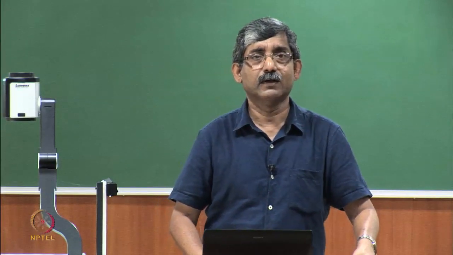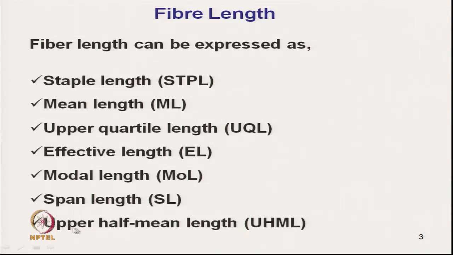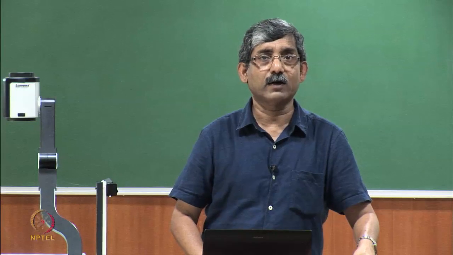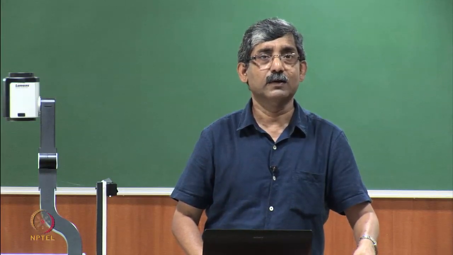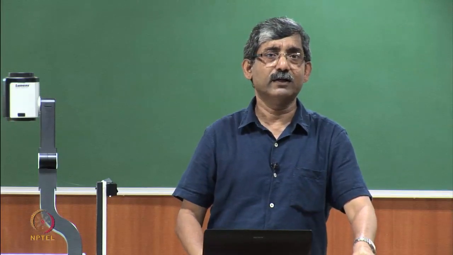The upper half mean length and span length are given by the fibrograph. Like effective length, we can measure by the Combe-Shorter diagram. So, upper quartile length, effective length, and mean length we can measure by the Combe-Shorter diagram. Different methods of measurement give different parameters.